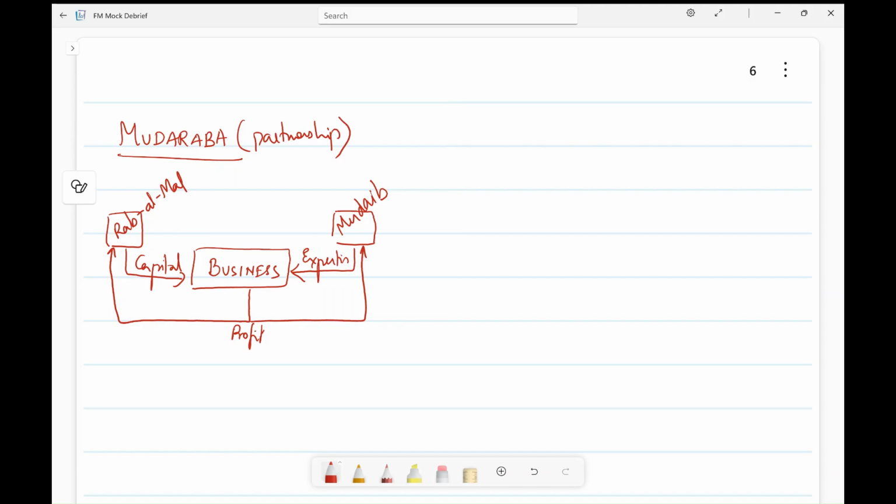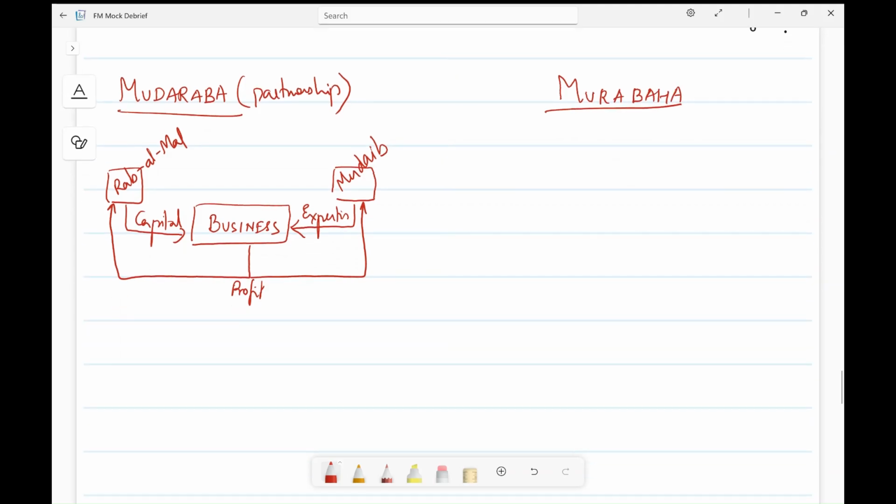Now, the second model that we discuss here is called Murabbaha. Murabbaha is where, suppose I want to buy a mobile phone, an expensive iPhone 16.